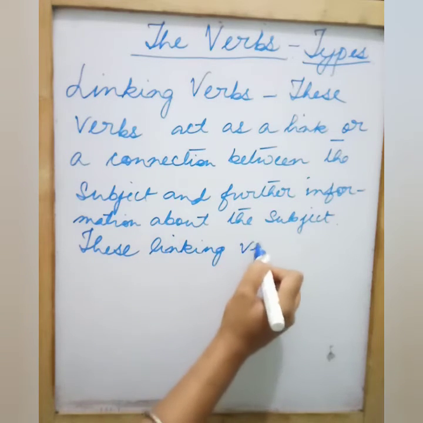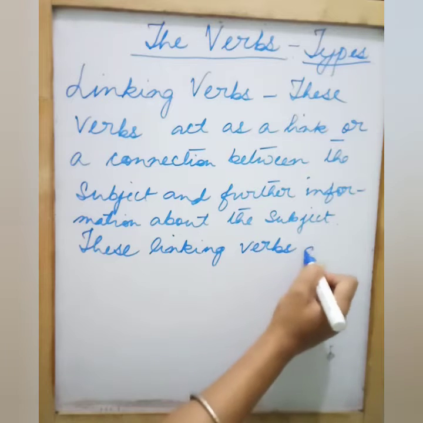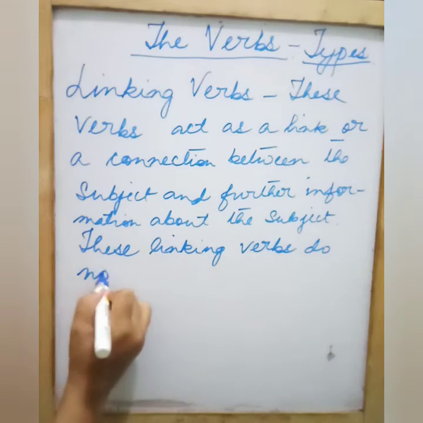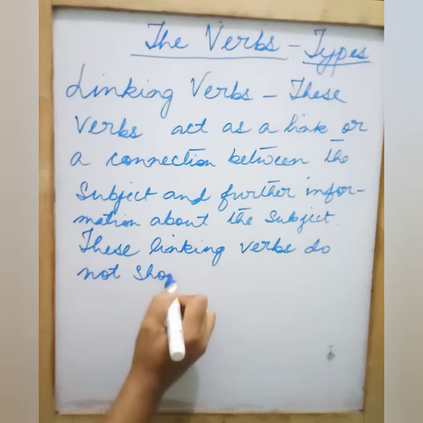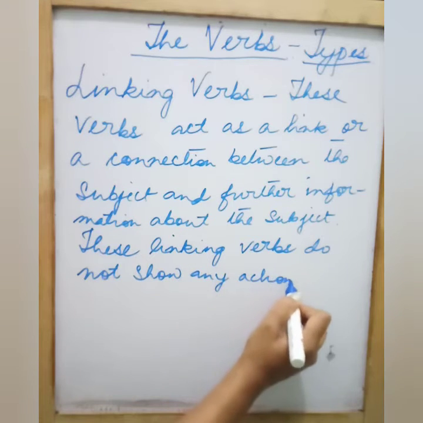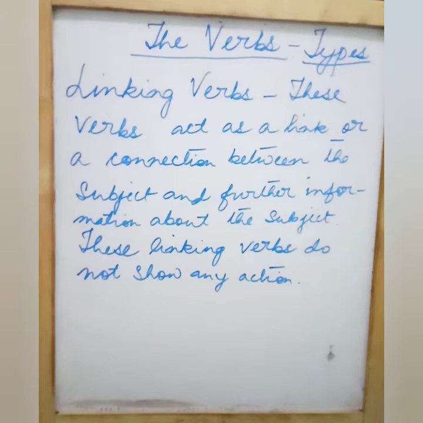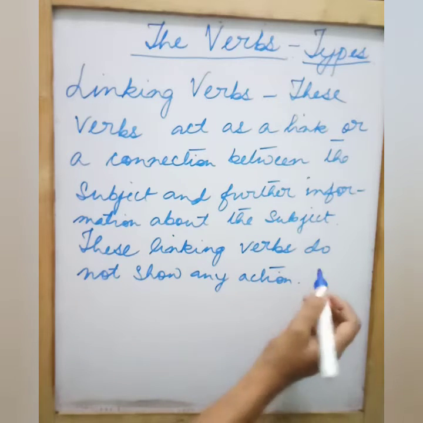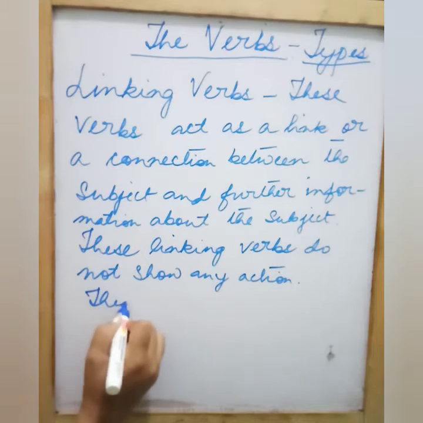These linking verbs do not show any action. Fine. So they are mostly the verbs to be and stative verbs.